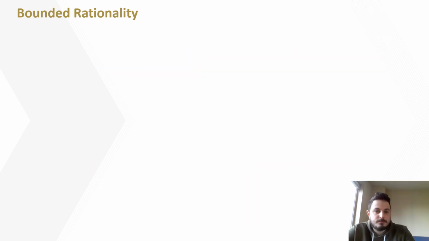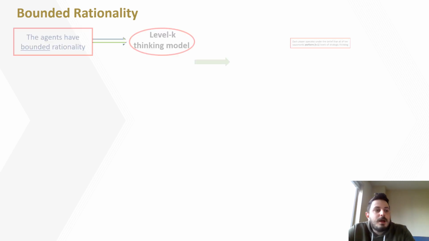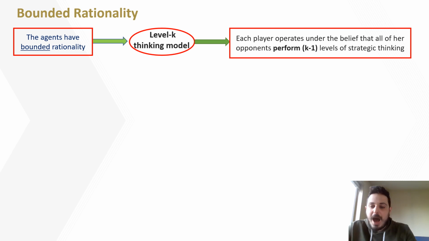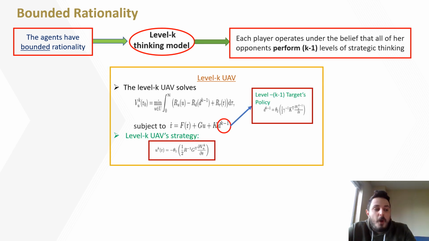Unlike the previous analysis, now we relax the assumption of perfect rationality and we consider that the agents are bounded rational. Thus, we shall develop a level-K thinking model wherein each player operates under the belief that all of her opponents perform K-1 thinking steps. Consequently, the level-K UAV's policy comes from solving the following optimal control problem.